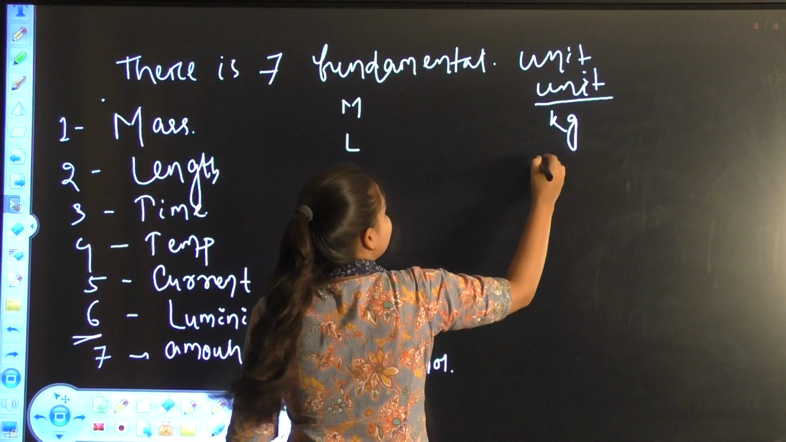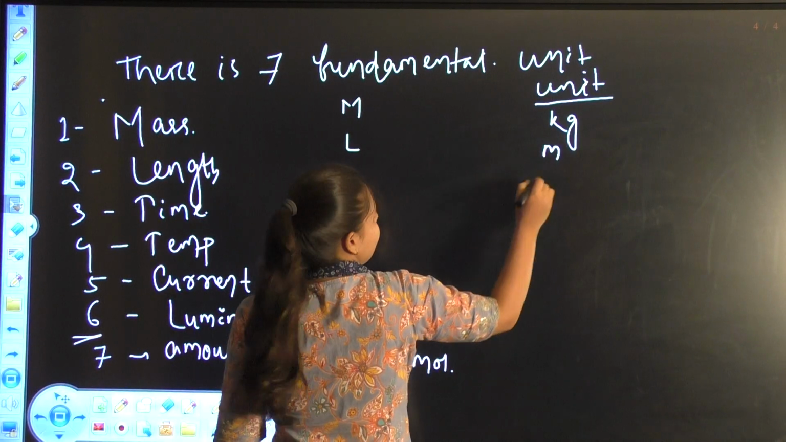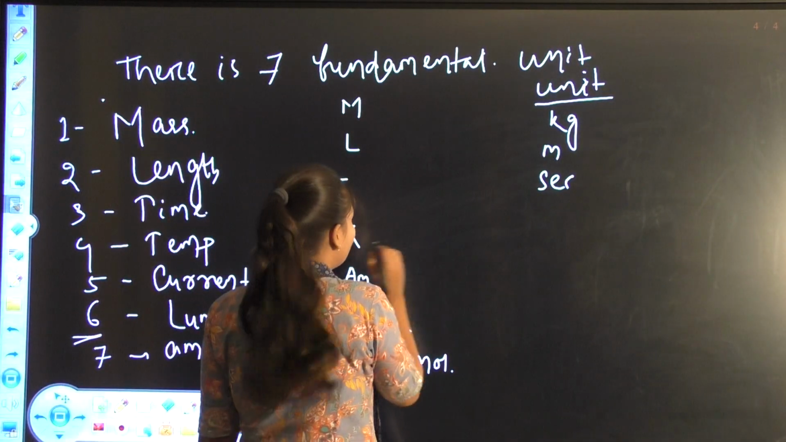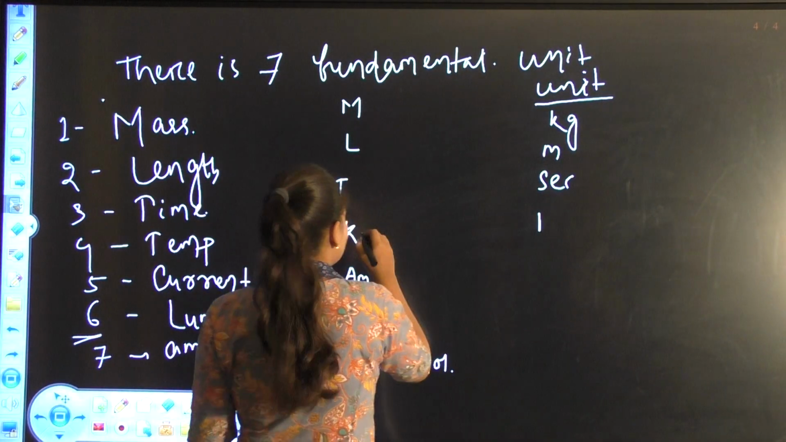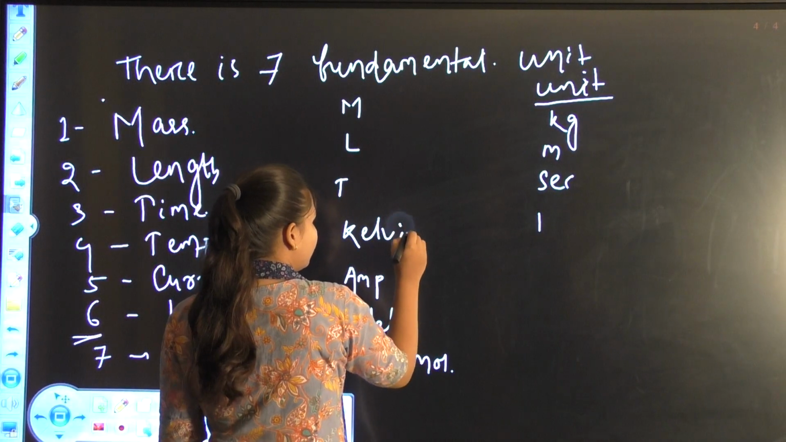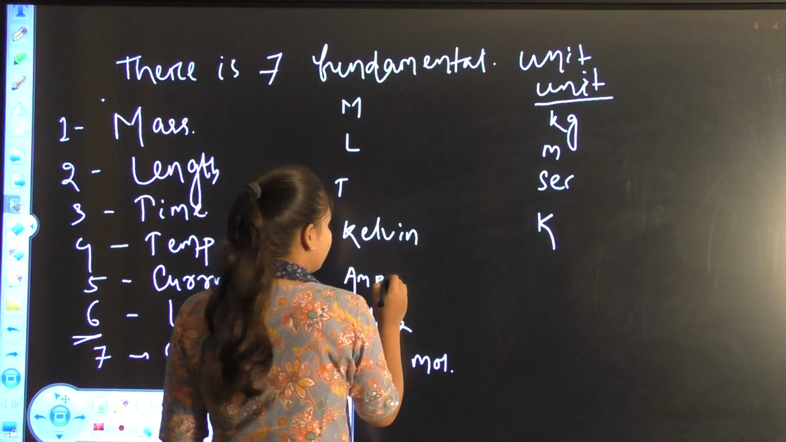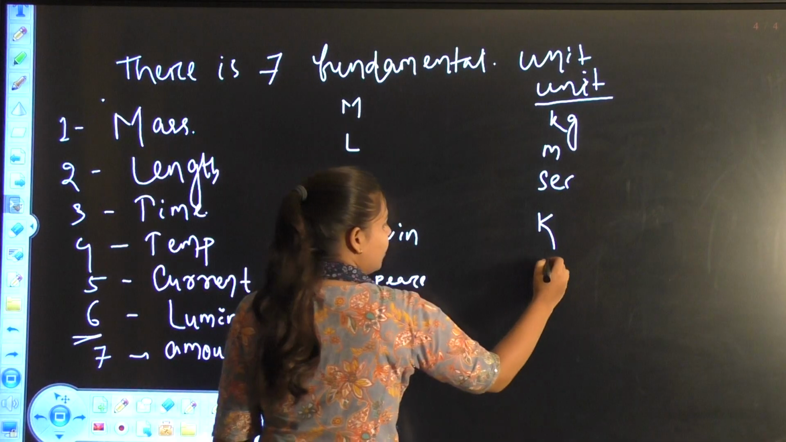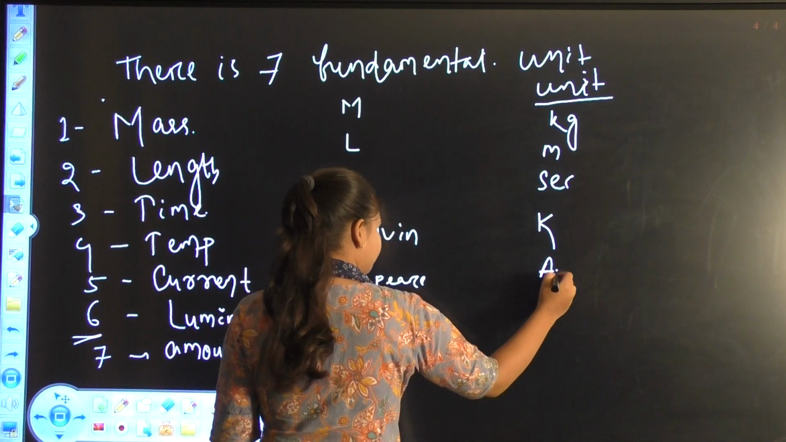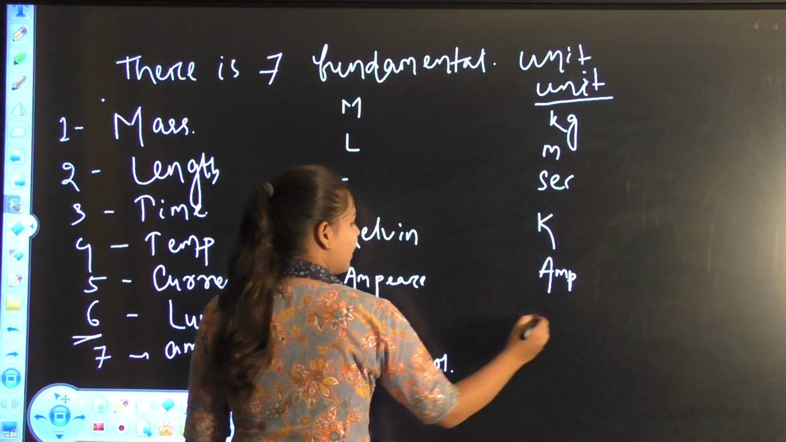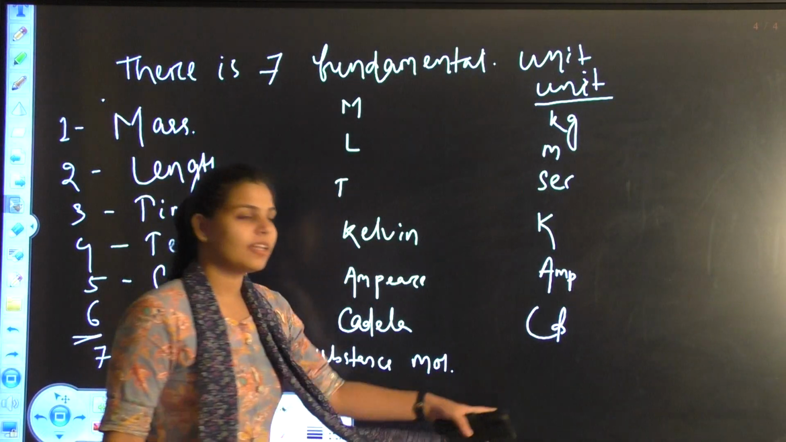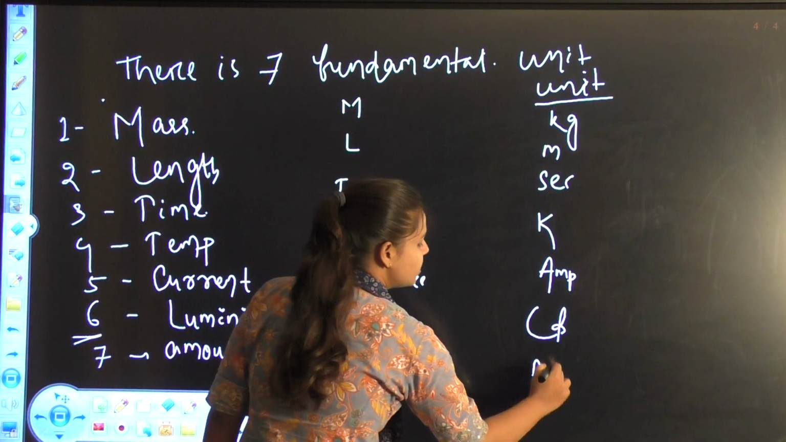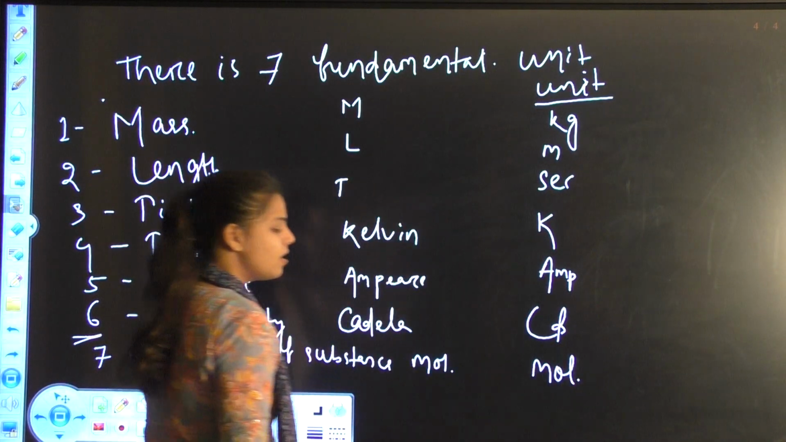Okay. Length: meter. Time: second. These are the units of those fundamental quantities. K is the Kelvin. Here, ampere is A. Here, candela is cd. These are the units of those physical quantities. Here, the substance unit, mole, is known as only mole.